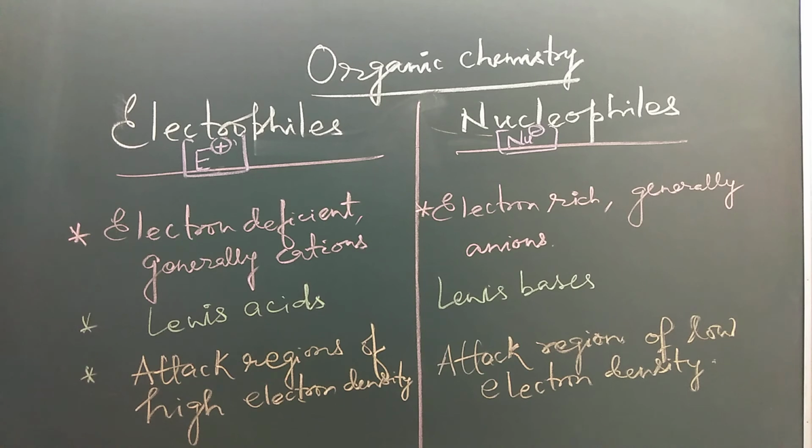Like benzene is an electron rich system, so it is a nucleophile. So the characteristic reaction of benzene is electrophilic substitution reaction. When a methyl group is attached to benzene, it is called toluene. So what happens? The methyl group, through hyperconjugation etc., increases the electron density, so the nucleophilicity of benzene increases, so it undergoes faster electrophilic substitution reaction.